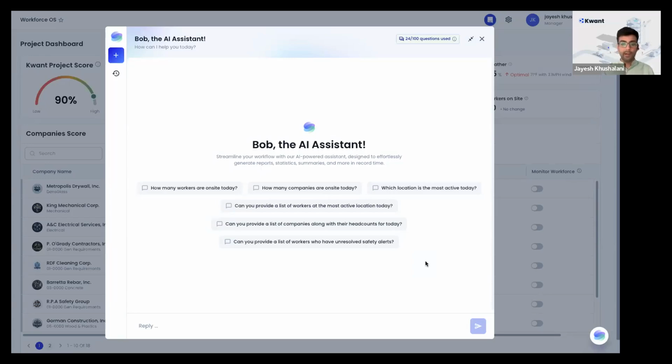Or let's say you want to identify workers who entered in the morning rush hour, for example between 6 a.m. and 7 a.m. on the job site. So you know who entered and maybe they require some orientation and so on. You can simply ask Bob, if you want to focus on the turnstile aspect, can you tell me the names of the workers that entered through the turnstile between 6 a.m. and 7 a.m.?